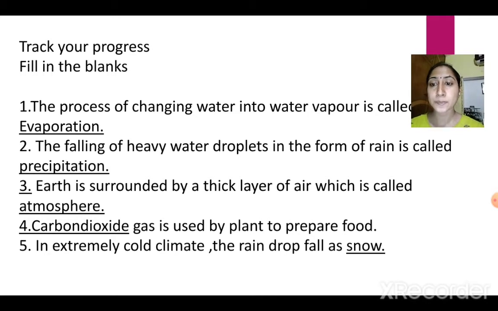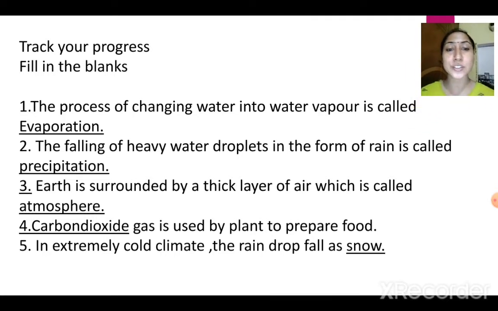Fill in the blanks. The process of changing water into water vapor, what is it called? The process by which the water changes into water vapor is evaporation. When water is heated, it turns into water vapor or steam, right?